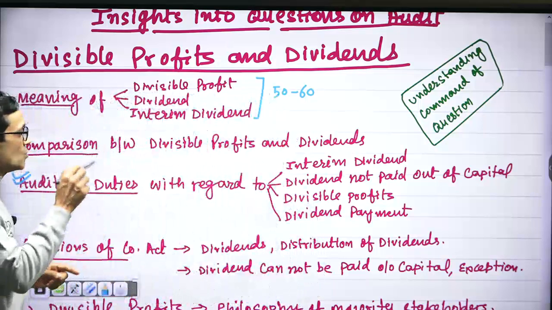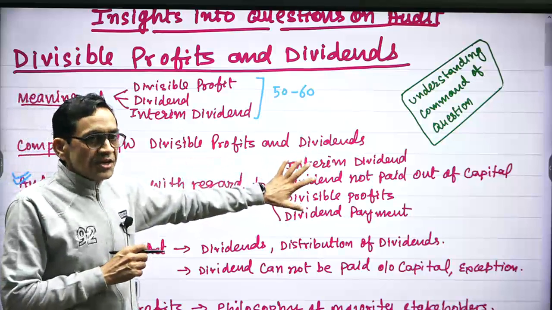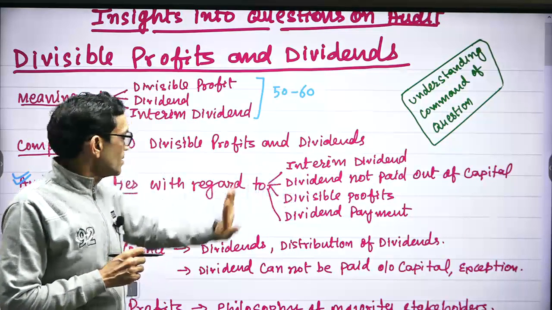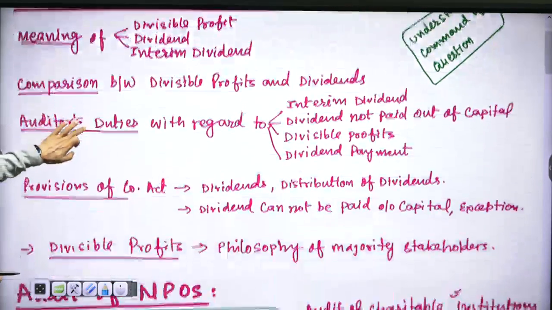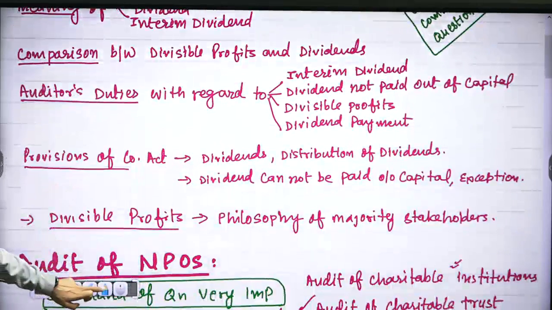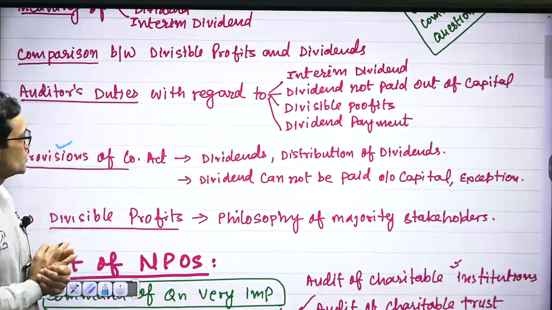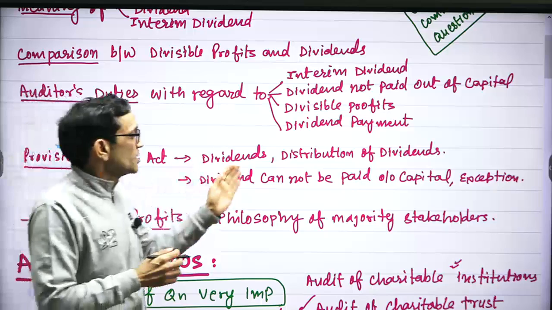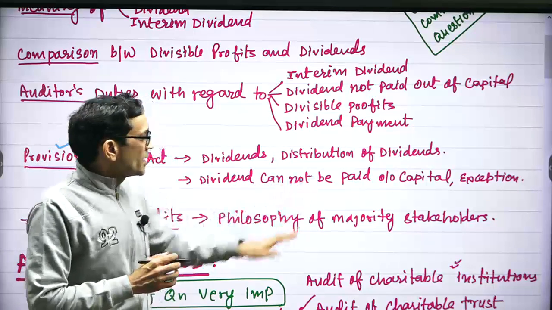So auditor will have to check these things to ensure that these are authentic. This is not done, right? And 2 times a question has been asked on bare provisions of Companies Act. It is asked directly. Tell the provisions of Companies Act with regard to dividends, with regard to distribution of dividends, with regard to dividend cannot be paid out of capital.